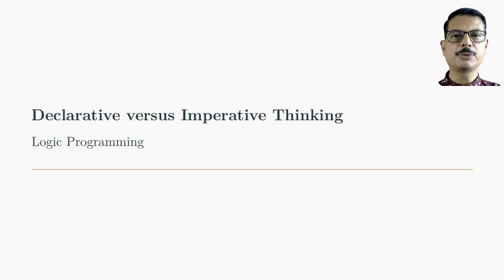Can we use a different paradigm to solve the puzzle? Yes, we can use declarative programming. In contrast to the imperative style that we have just seen, declarative programming avoids all of that. You focus on what is true, the system figures out how to search. Instead of solving problems step by step, like we usually do in Python or C++, we will look at a style where we just state the facts and rules and let the computer do the reasoning for us. Along the way, I will also show you why declarative programming, saying what you want, is very different from imperative programming, saying how to do it. And we will see how powerful this can be.